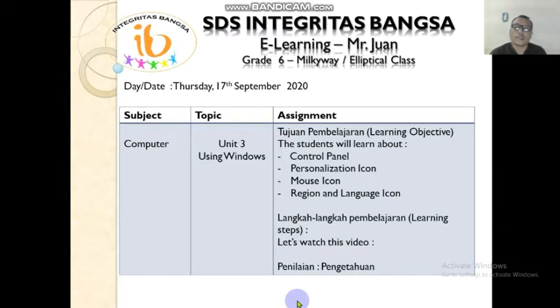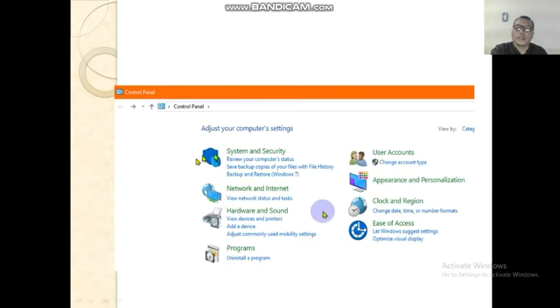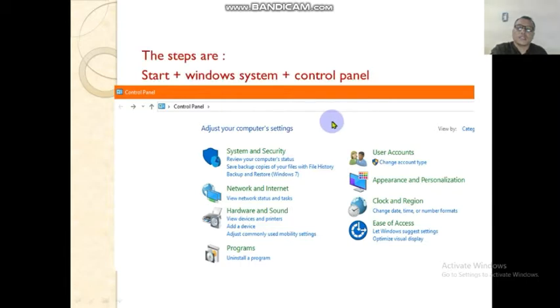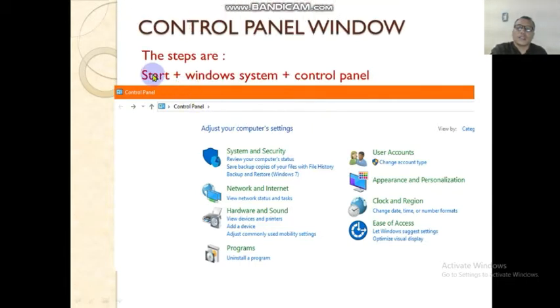Okay students, today we will study the control panel, personalization icon, mouse icon, region and language icon. Later you can see the picture like this one, from the control panel. You can start from Windows system, control panel.